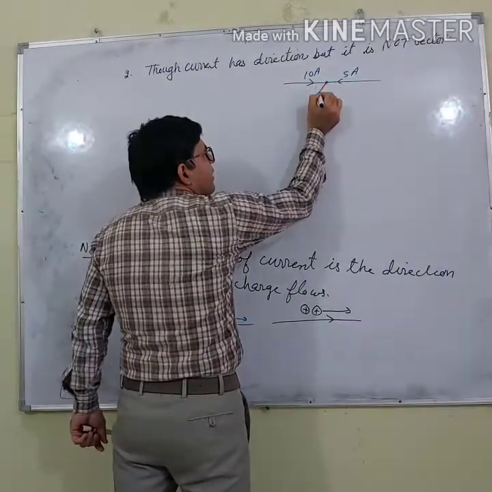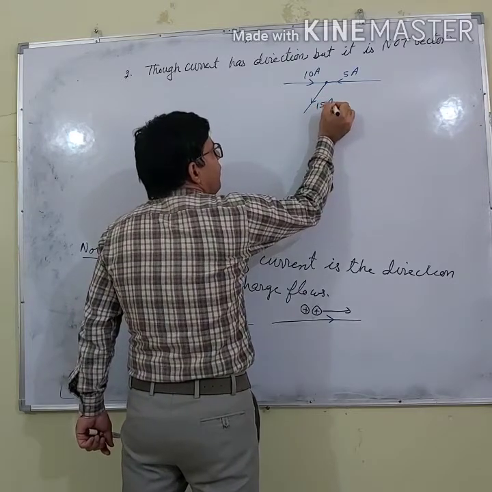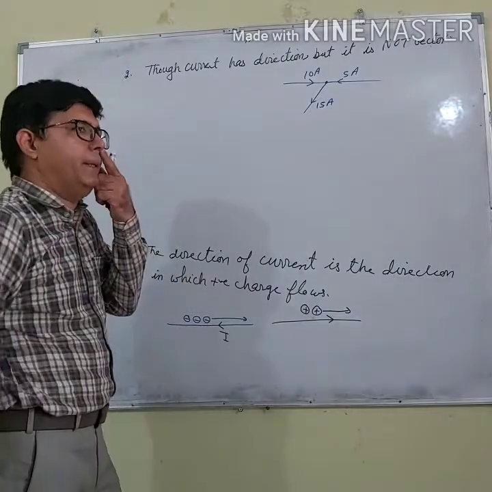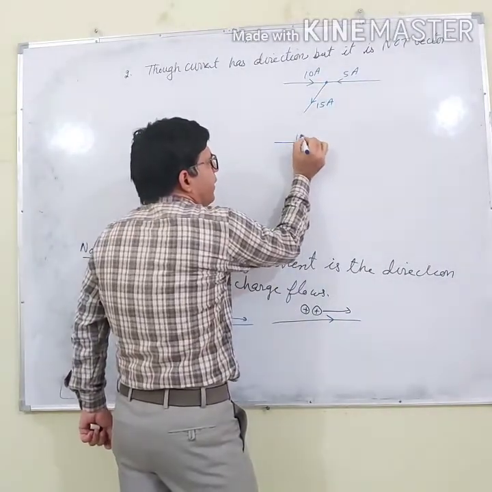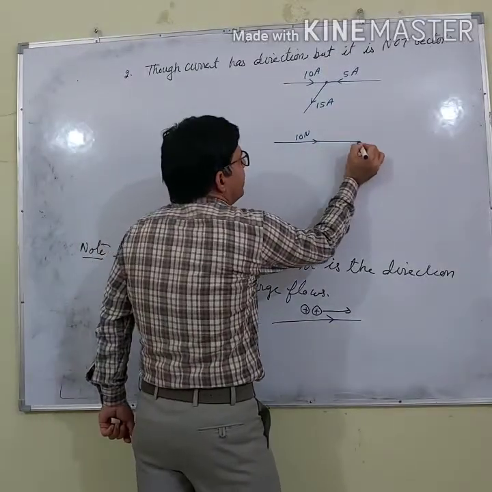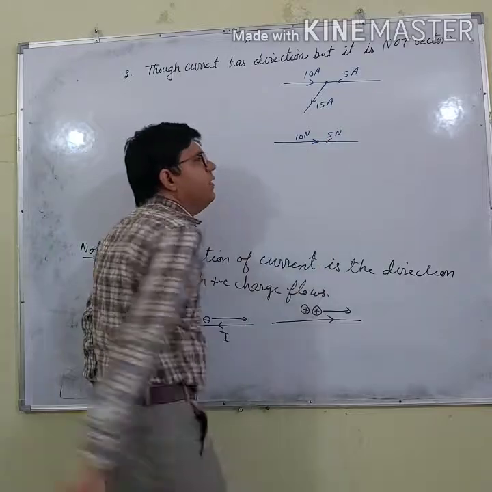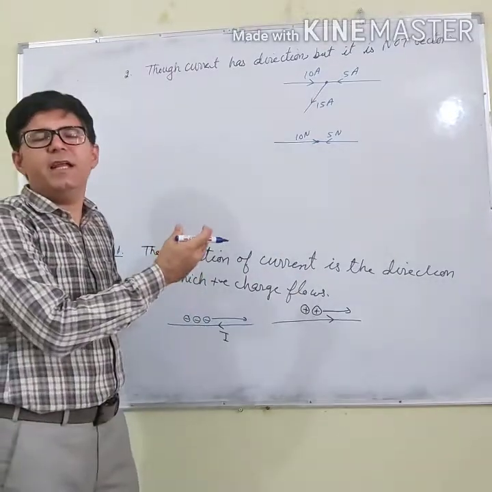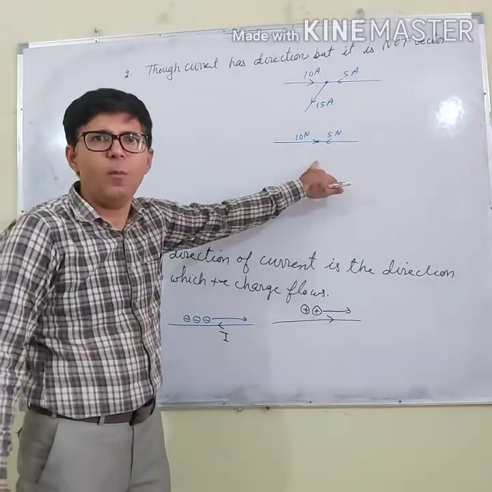Let us say this is the third wire, then total current is 15 ampere. If I give you that this is 10 Newton of force and this is 5 Newton of force, what is the resulting force? You will say that resulting force is 5 Newton because their directions are opposite.